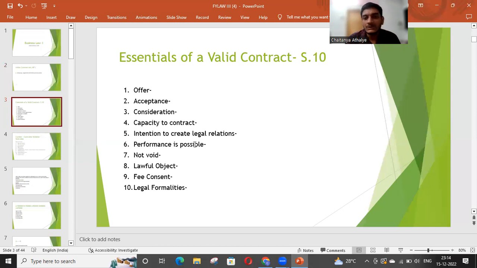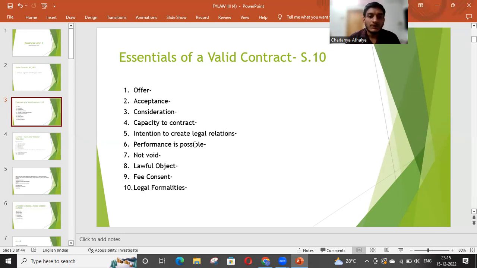So one person has to give an offer to another person, and the person who gives the offer is called the offerer, while the person who receives the offer is called the offeree. One more thing we have to remember in case of offer is that when the offer is given, it has to be in the form of a request, because the offer may be accepted or it may be rejected by the other party. So the offer can never be in the form of an order. It has to be in the form of a request.